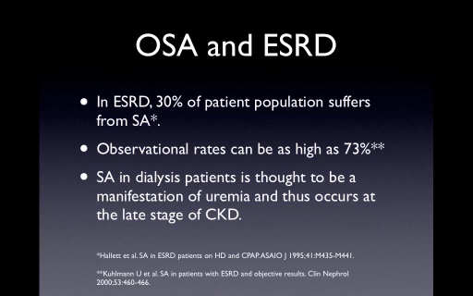So obstructive sleep apnea and end-stage renal disease: what we know is that around 30% of patients usually suffer from sleep apnea, but observational rates can be as high as 73%. What they are saying is that we are underdiagnosing obstructive sleep apnea in end-stage renal disease, and the actual incidence can be a lot more than what we already know or have studied. Sleep apnea in dialysis patients is thought to be a manifestation of uremia, and thus occurs at the late stage of CKD. That's what we know.